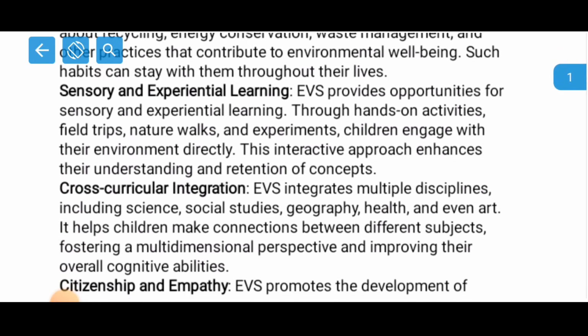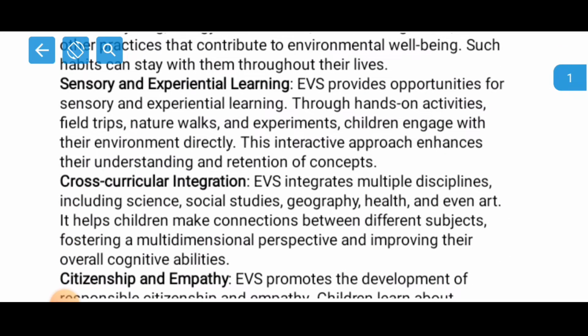Now, sensory and experiential learning. EVS provides opportunities for sensory and experiential learning. Through hands-on activities, field trips, nature walks, and experiments, children engage with the environment directly. This interactive approach enhances the understanding and retention of concepts. Here it says that you don't have to teach the children only from the book. What you can do as teachers is give them hands-on training or hands-on activities.